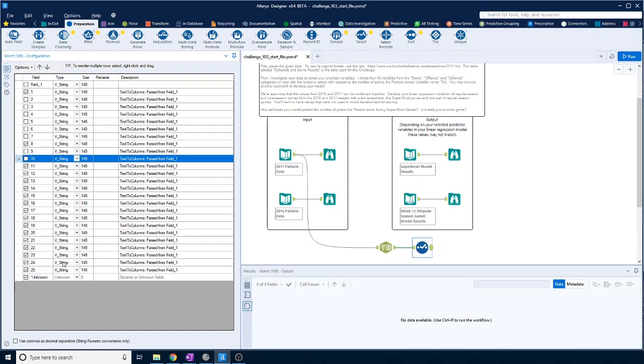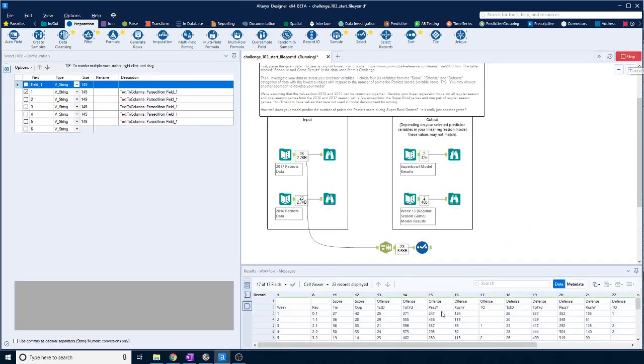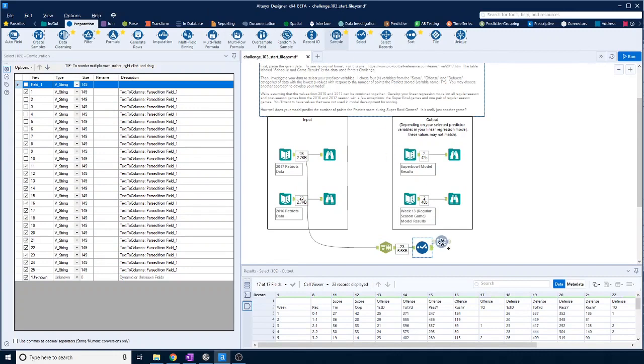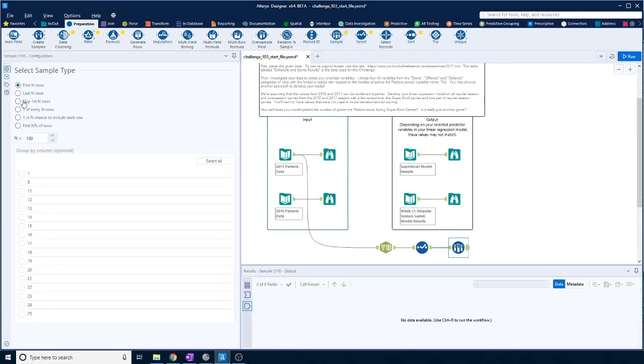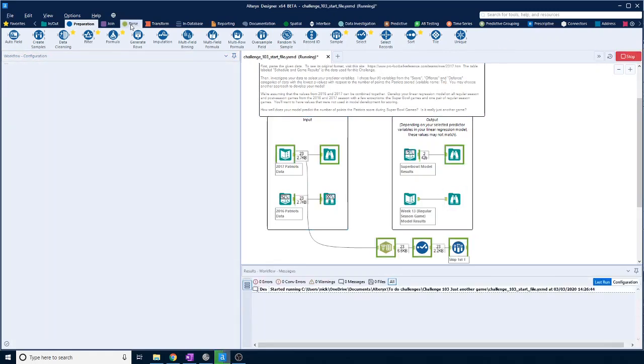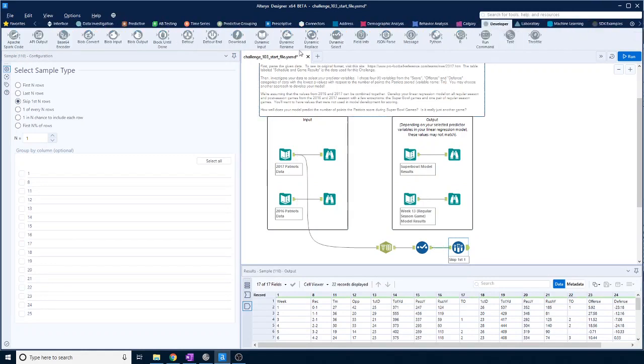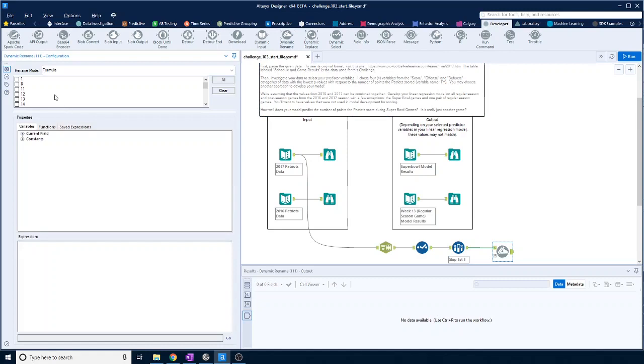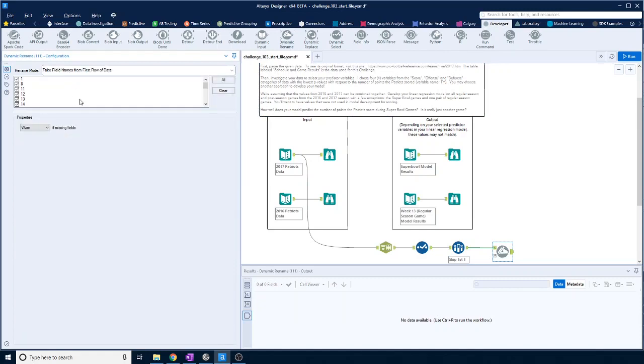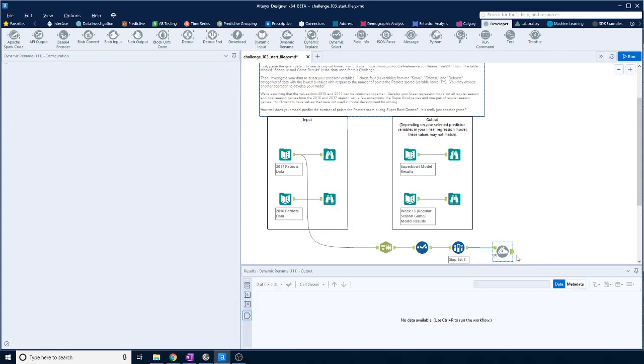They're all strings, right? So we'll have to turn those into numbers at some point. Remember that. Okay, and then we get rid of this. Just skip the first row. That will give us the ability to then use the second row as the dynamic rename, so the name of the field. So if we do this and then put that in, take first row as names, I can run that.